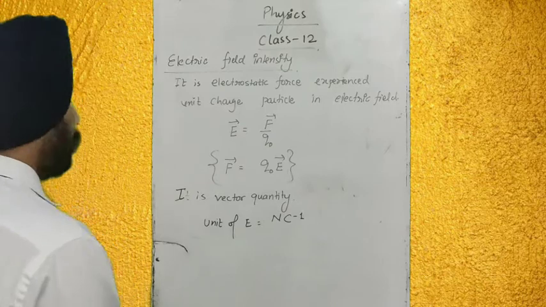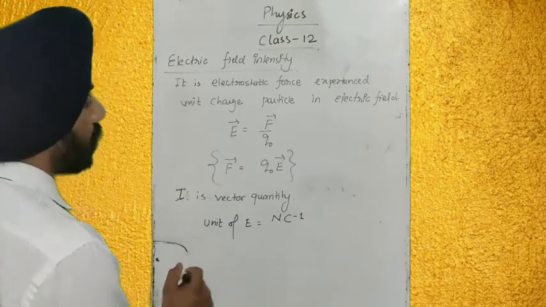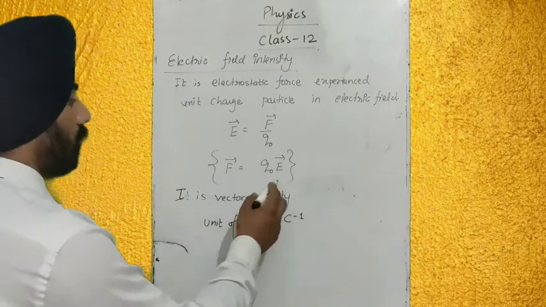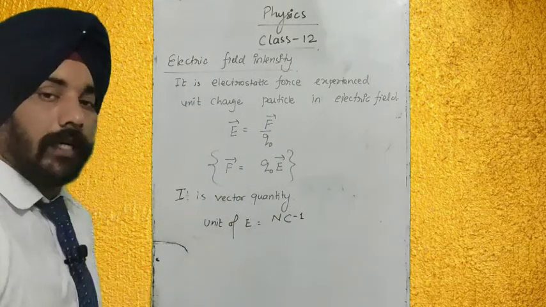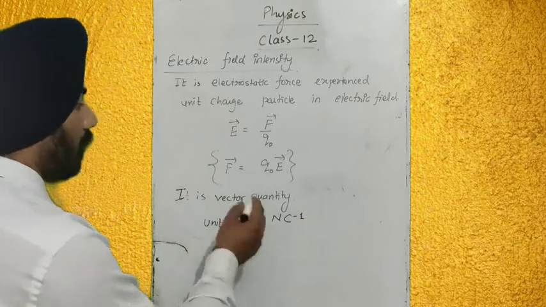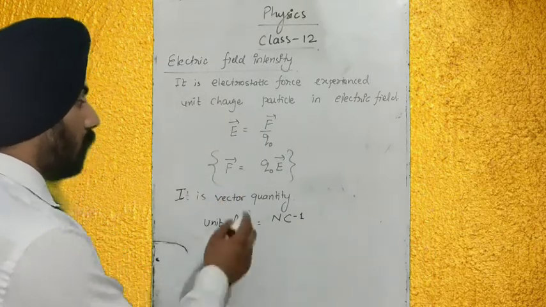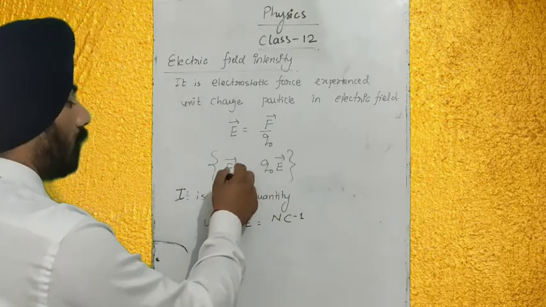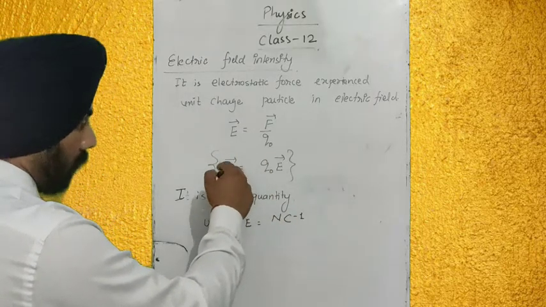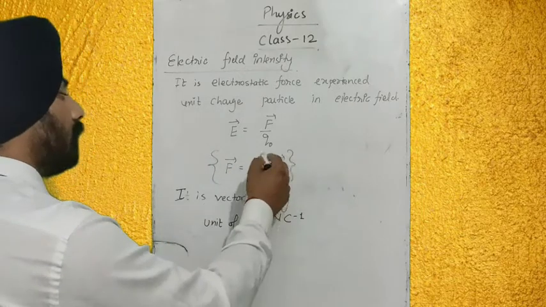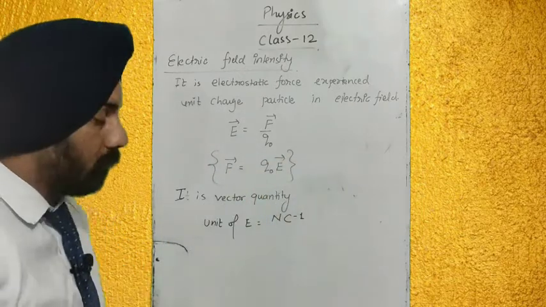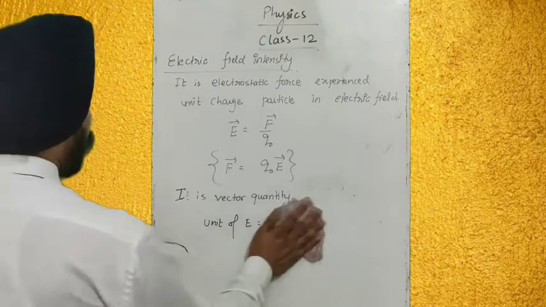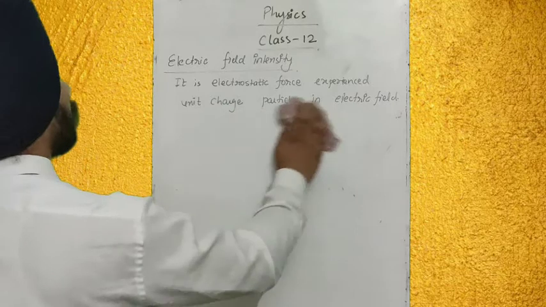After that, come to the direction. What will be the direction of electric field? The direction of electric field will be the direction of electrostatic force, because F is equal to q naught E, both are directly proportional to each other. So whatever the direction of electric force will be there, the same direction will be of electric field.